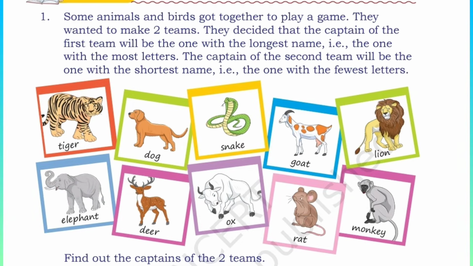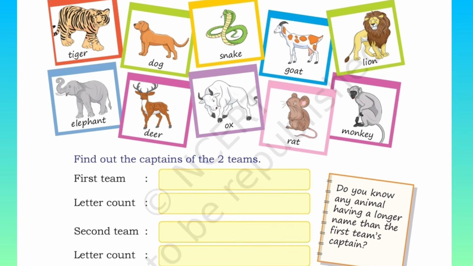Some animals and birds got together to play a game. They wanted to make 2 teams. They decided that the captain of the first team will be the one with the longest name, for example, the one with the most letters. The captain of the second team will be the one with the shortest name, so the one with the fewest letters. So we have tiger, dog, snake, goat, lion, elephant, deer, ox, rat and a monkey.